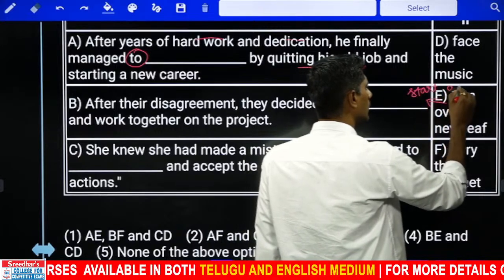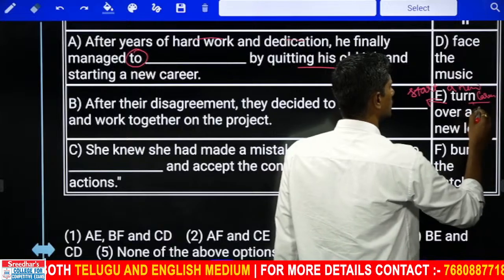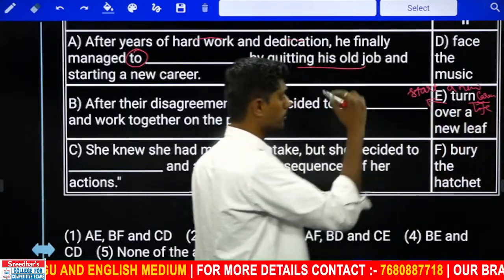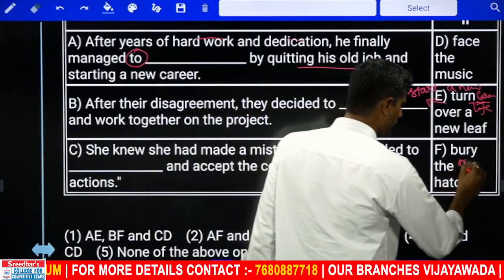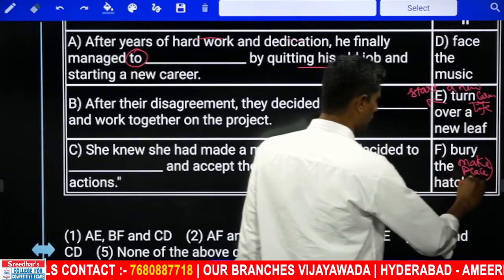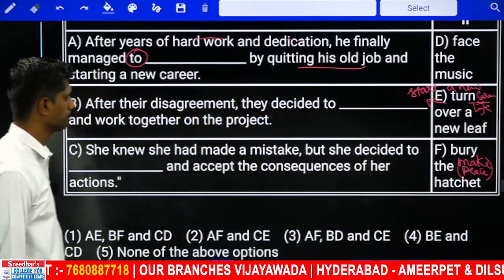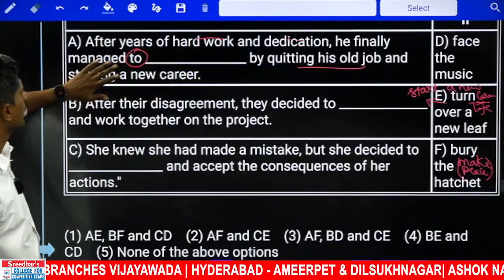Start a new career, start a new life. It's called turn over a new leaf. Maybe possibility is there. And bury the hatchet means what? Making peace is called bury the hatchet. If you are fighting with somebody and making peace, it is called bury the hatchet. So after the years of hard work and dedication, he finally managed to what?